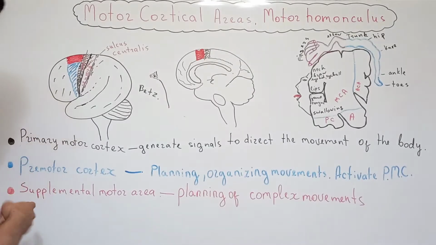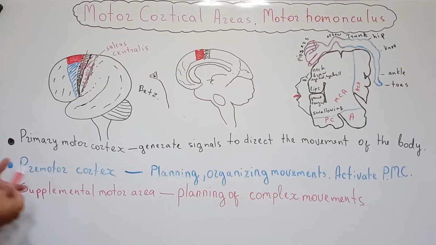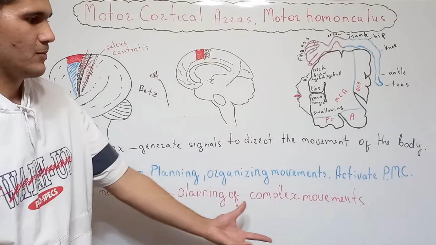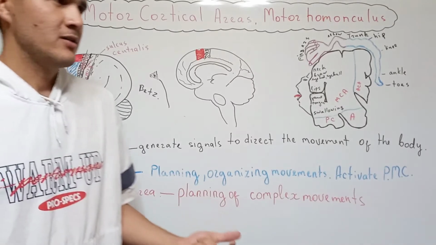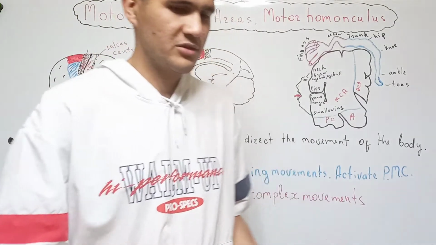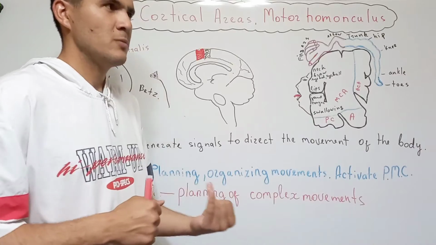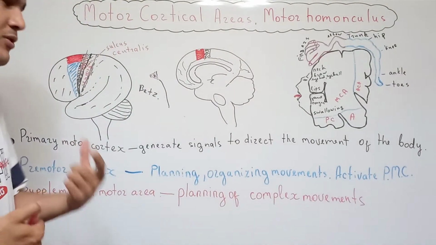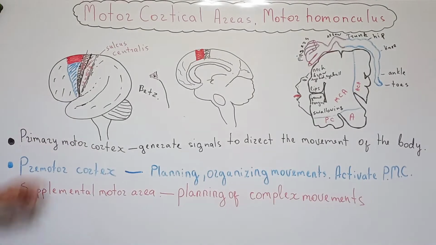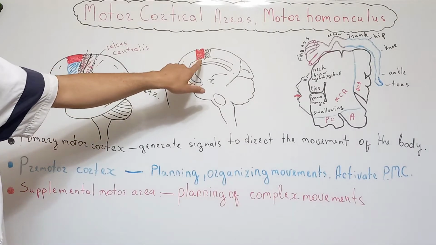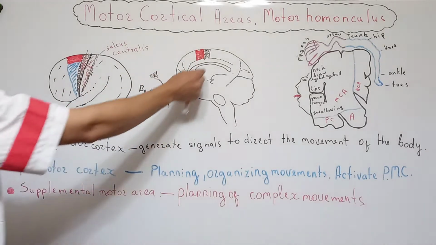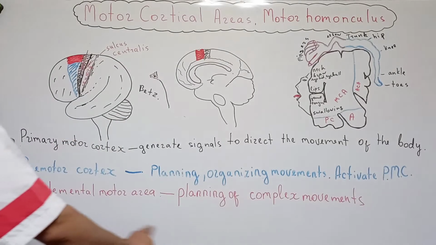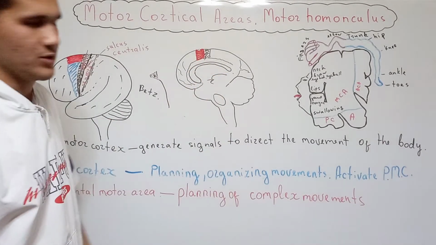Okay, and the next area is the supplemental motor area. According to its name, its function is supplementary, and its main function is planning of complex movements. You know, some football players, basketball players, or drivers can perform some kind of difficult actions, and they can perform them by the supplemental motor area. Okay, please look at this. That's the localization of the primary motor cortex in the medial view of the hemispheres, and the supplemental motor area in the medial view of the hemispheres.